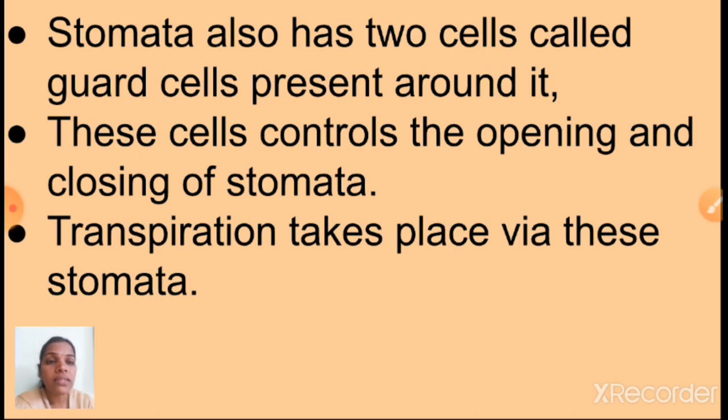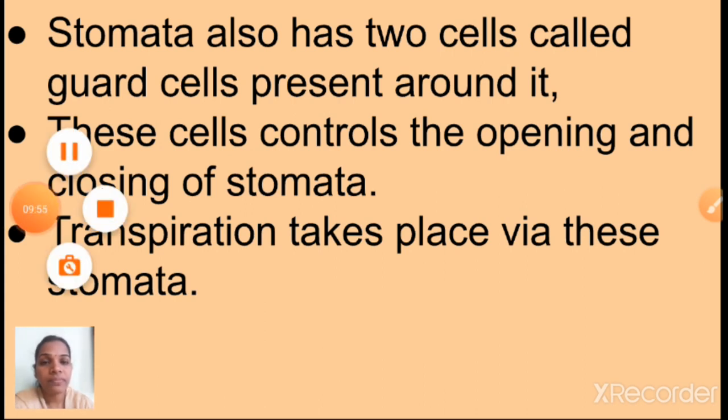See here, stomata also has two cells called guard cells present around it. These cells control the opening and closing of stomata. So when the stomata is open, a lot of water is released, evaporated. Transpiration takes place with the help of this stomata. Stomata means what? It is a small pore like structure, and around the stomata, guard cells are there. Guard cells control the opening and closing of stomata. Okay children, shall I go to next now?